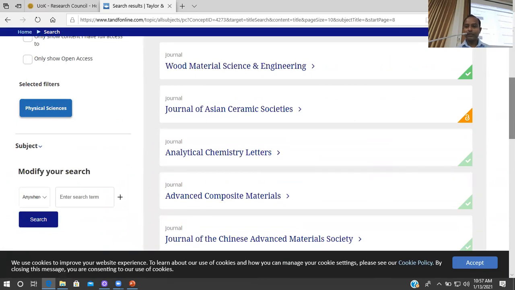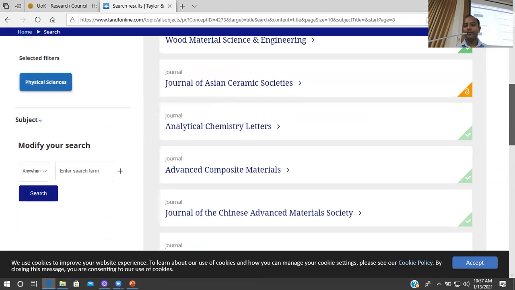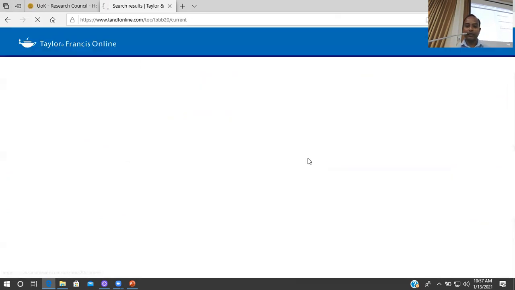So in this case, you may see that it will indicate whether this journal, the entire journal, is open access. You can see the open access icon next to the journal title.